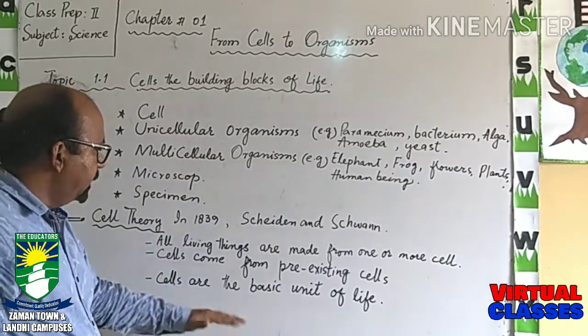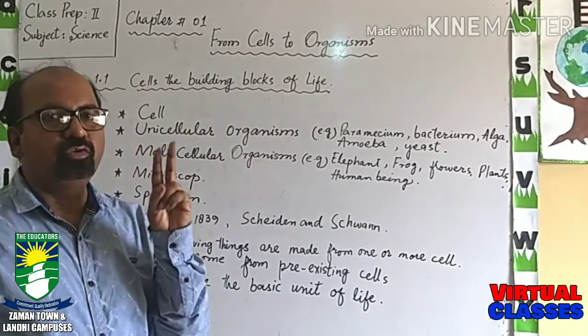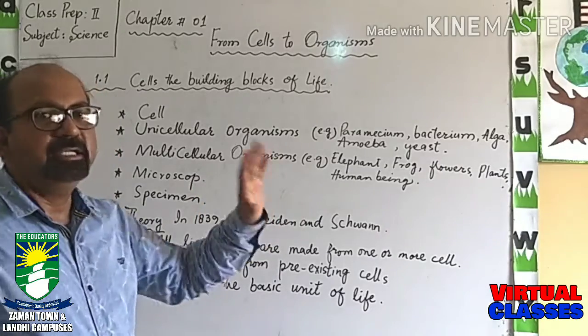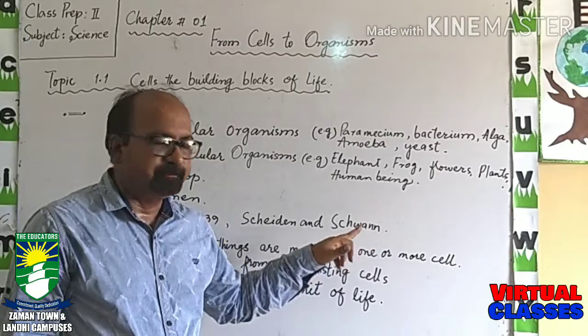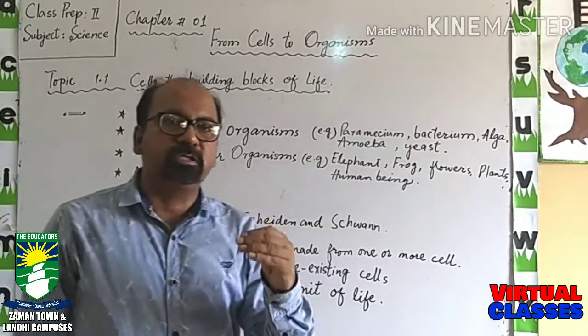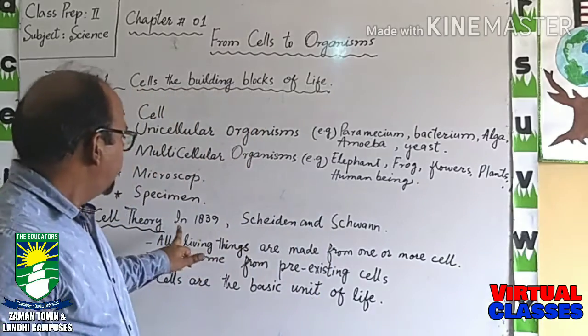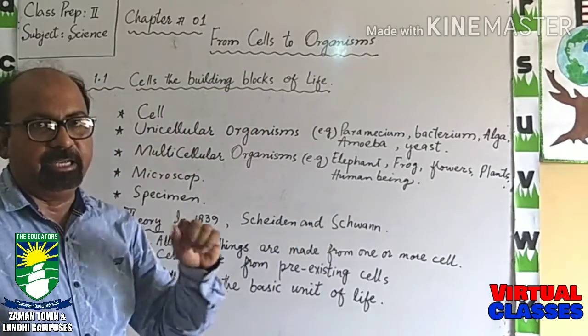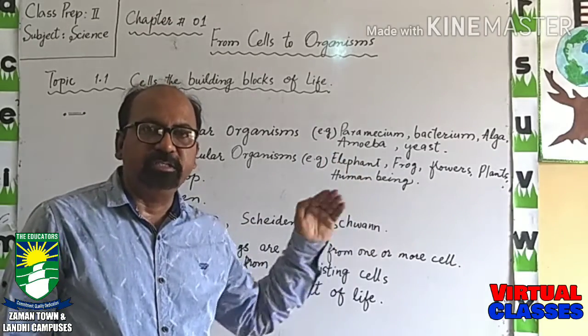So here is a theory which was proposed by two scientists, Schleiden and Schwann. In 1839, these two scientists proposed the cell theory.